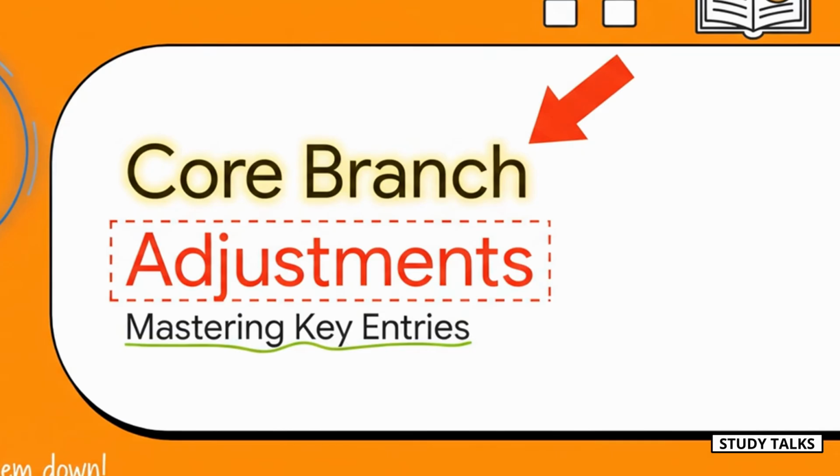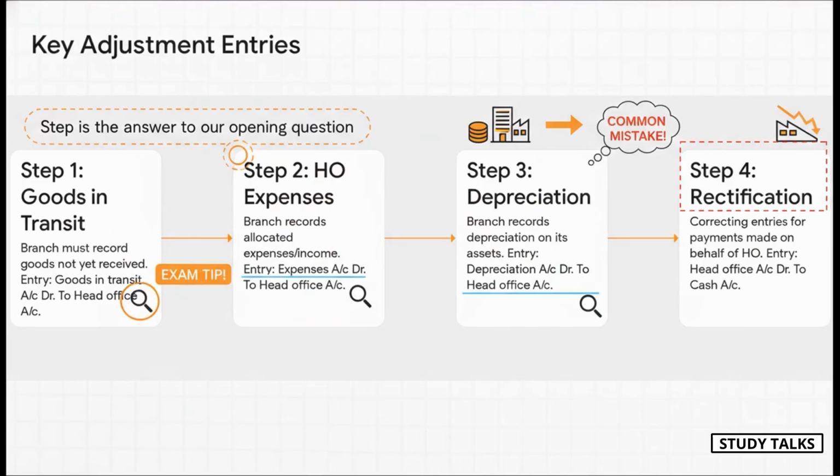Don't forget that. Getting these core adjustments right isn't optional. Seriously, these are the easy marks that so many students lose just because of silly mistakes. We are going to lock these down right here, right now. All right, these are the four entries you just have to know. No excuses. Step 1, that's the answer to our very first question.